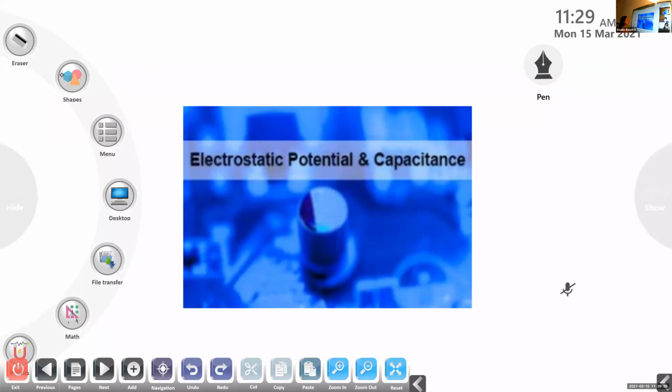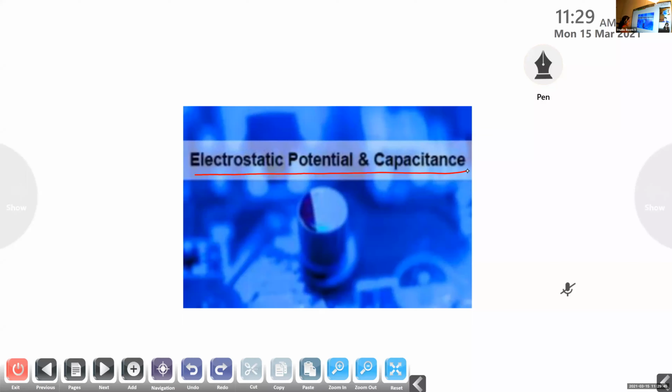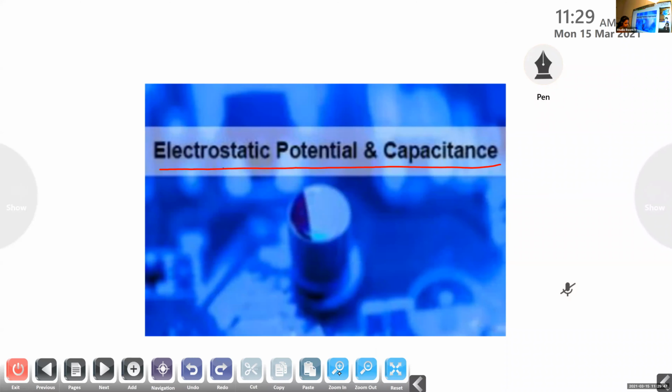In this chapter, we are studying electrostatic potential and capacitance. I think you are not much familiar with this term electrostatic, right? Did you hear about this term electrostatic? Yes, it is the name of the chapter. This is our second chapter, electrostatic potential and capacitance. Are you familiar with this term electrostatic?